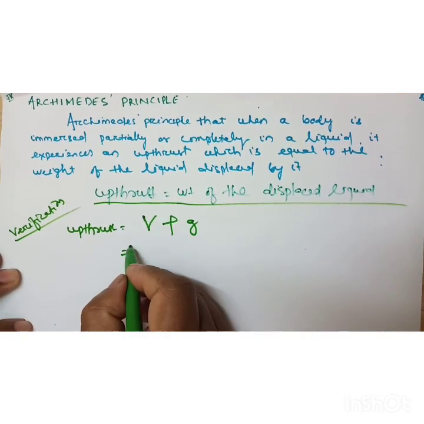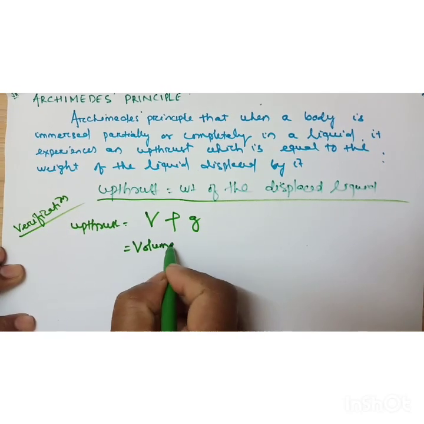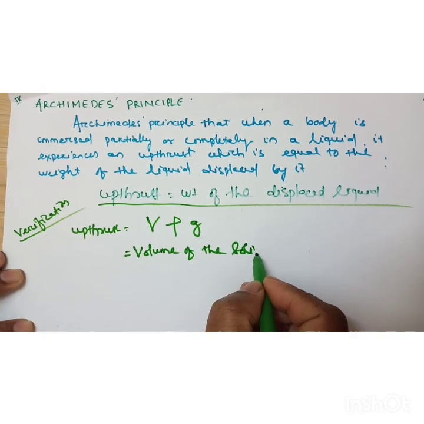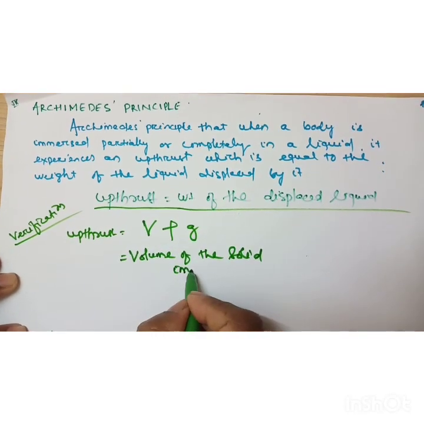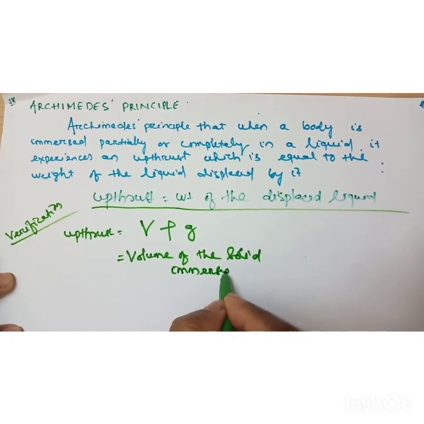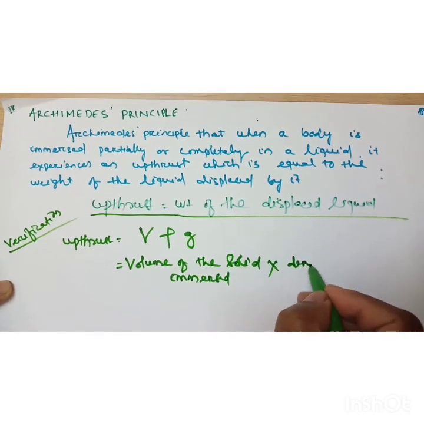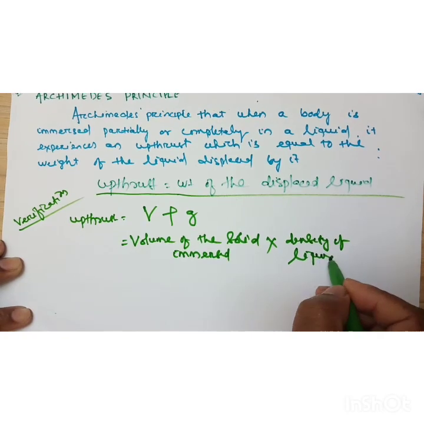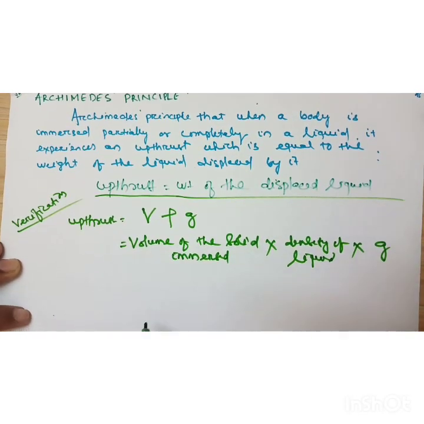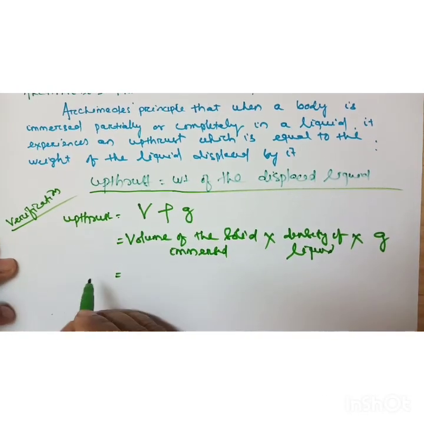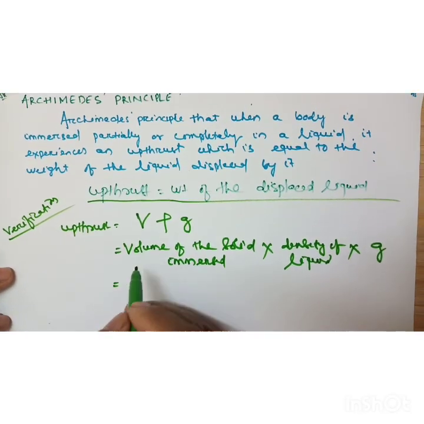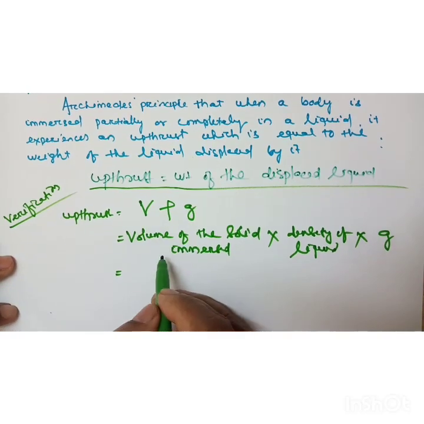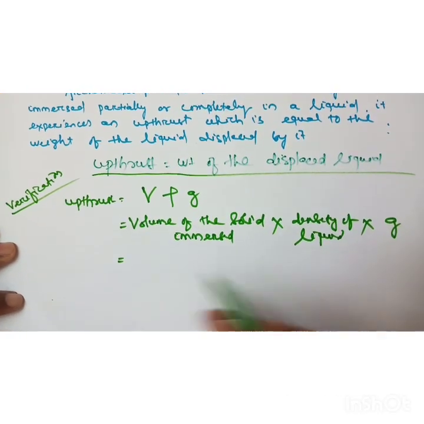V is the volume of the solid immersed, into density of liquid, into G, that is acceleration due to gravity. You already know that when a solid is immersed in water, the volume of the solid immersed is equal to the volume of the liquid displaced.